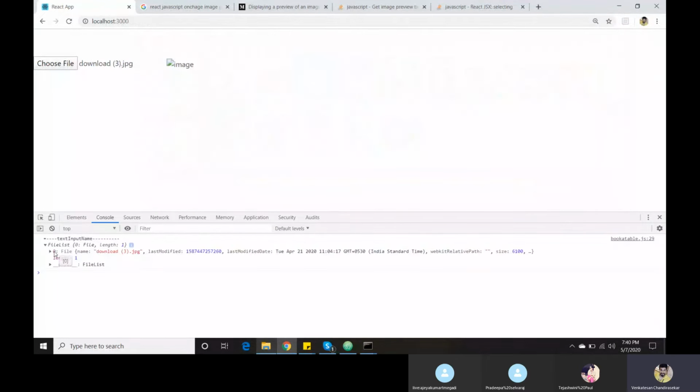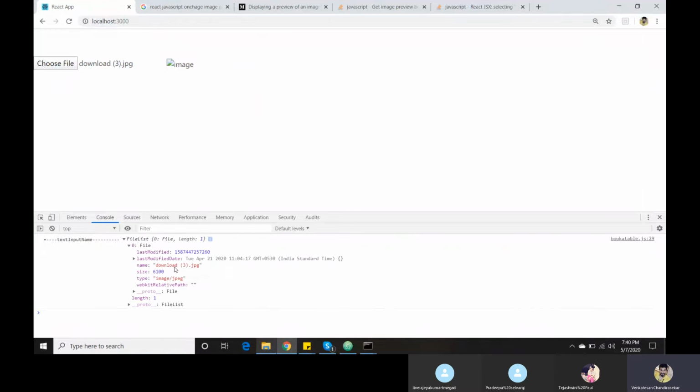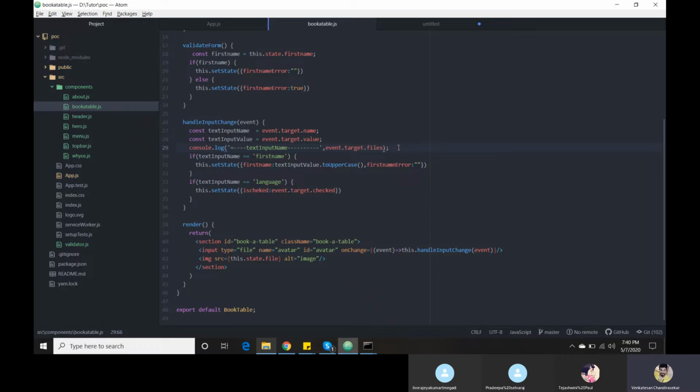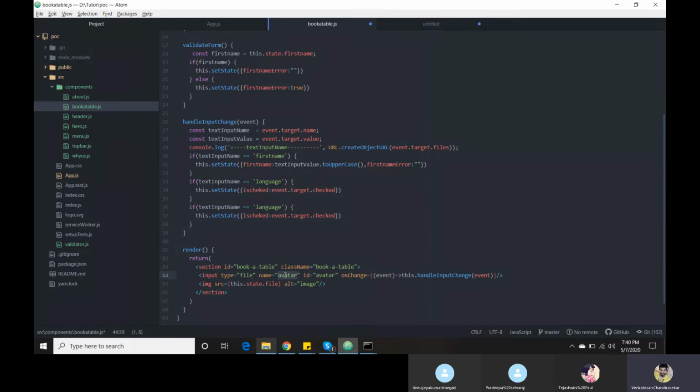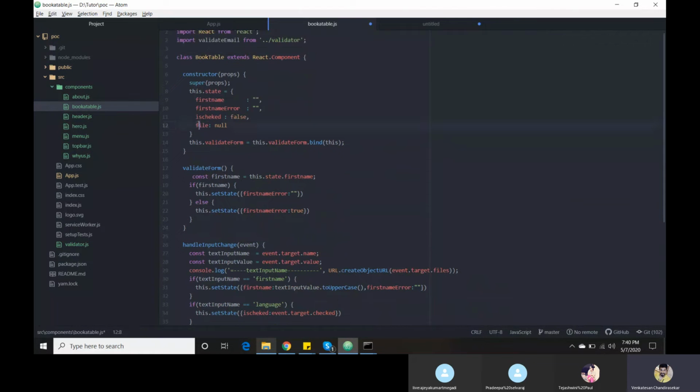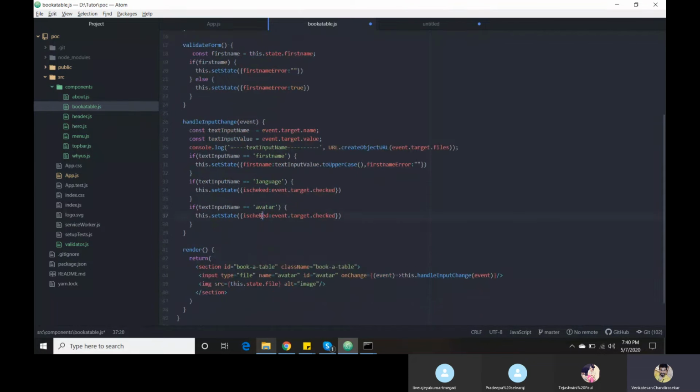Look at the files. It's an array; at the 0th index it has every piece of information about the particular file which you selected from your desktop. Got it? So every field has certain attributes. Now I need to set my file into the properties. So I am going to do another name equal to avatar. Then I am going to set my